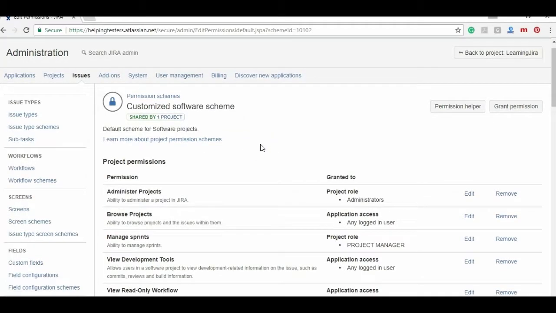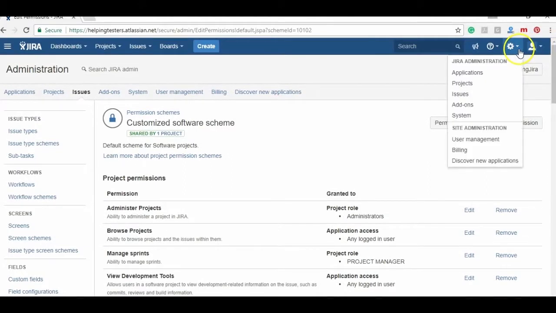So we have seen that how a different tester, developer and project manager can have special or different permissions within a project. So that was our second use case. So the first use case was that how we can restrict the access of a project. Let's say developer for project 1 can access only the project 1 and developer of project 2 can access only the project 2. So for this, let's